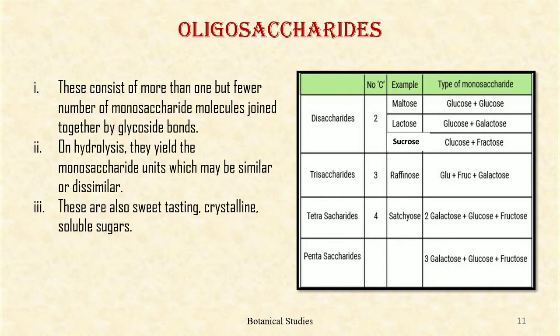Trisaccharides: it is made up of three monosaccharide units. The chemical formula is C18H32O16. Examples: raffinose, gentianose, etc. Tetrasaccharides: it is made up of 4 monosaccharide units. The chemical formula is C24H42O21. Example: stachyose. Pentasaccharides: it is made up of 5 monosaccharide units, and so on.